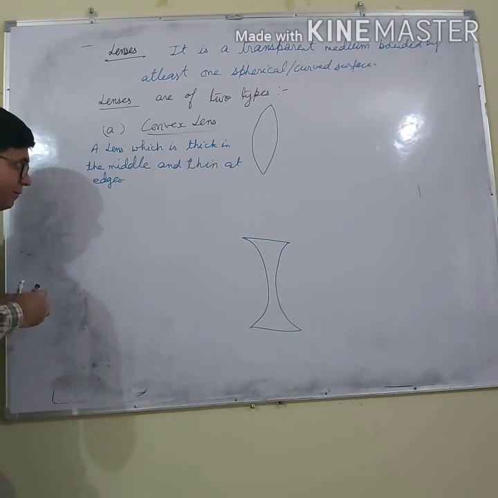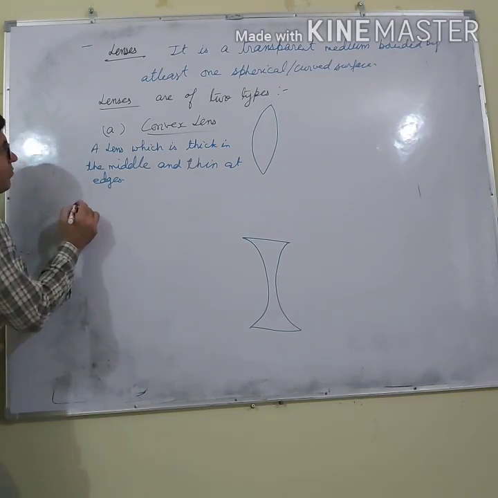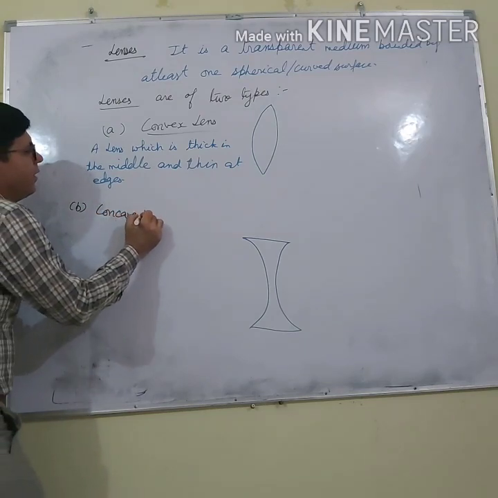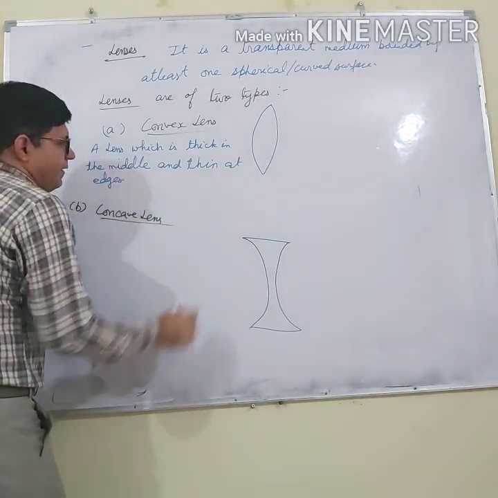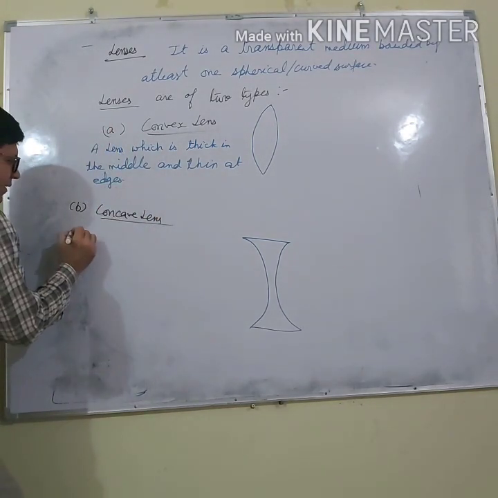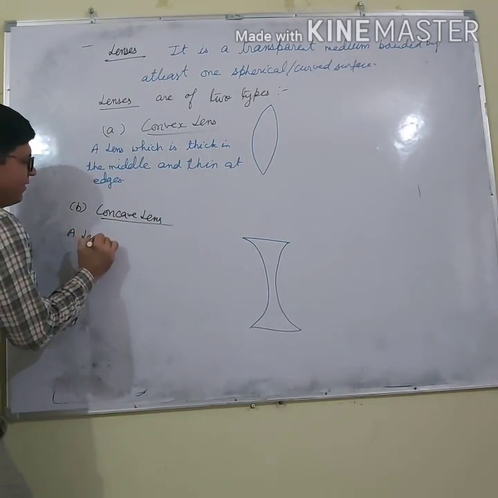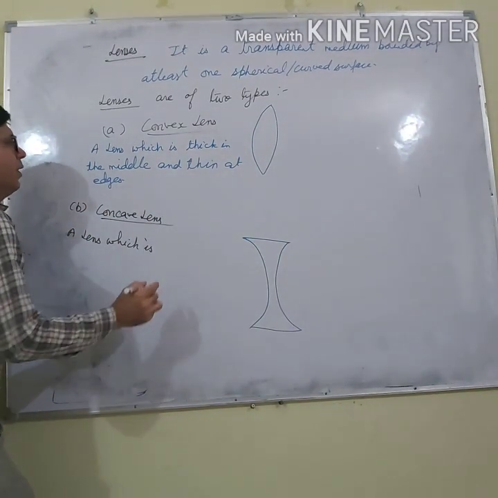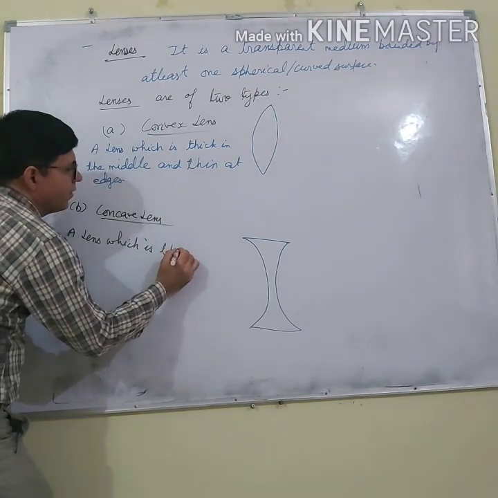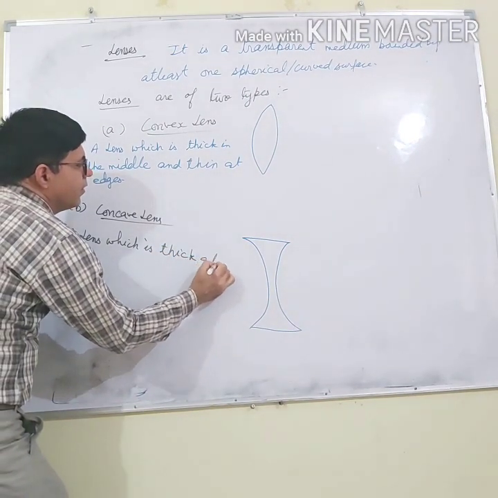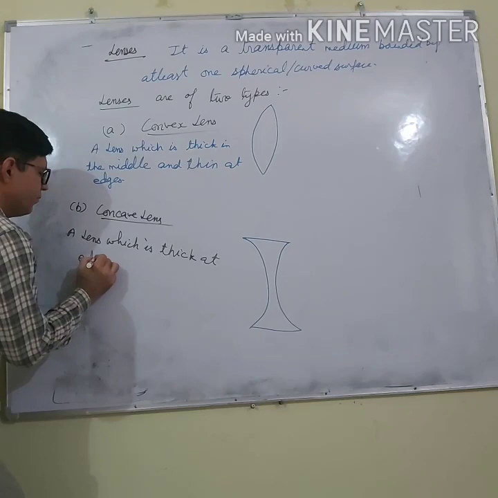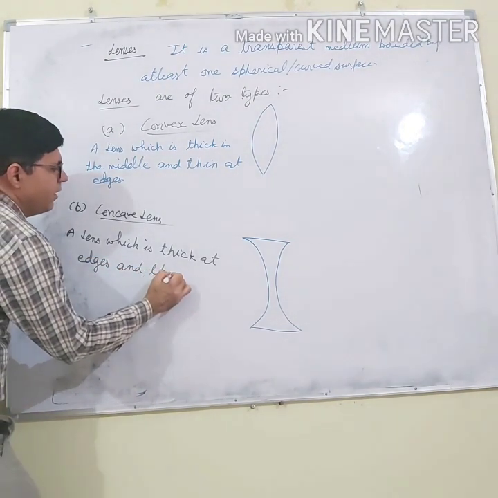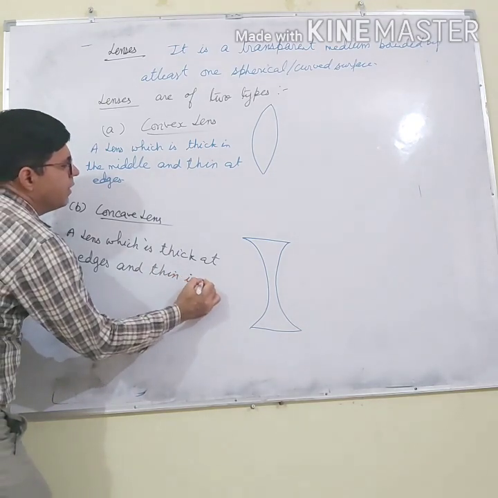And what about the concave lens? I think you can tell. Concave lens is the reverse. A lens which is thick at edges and thin in the middle.